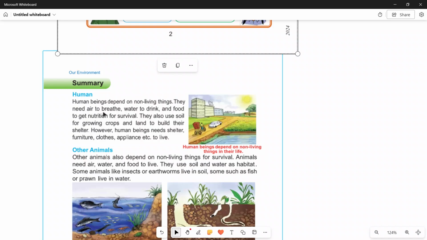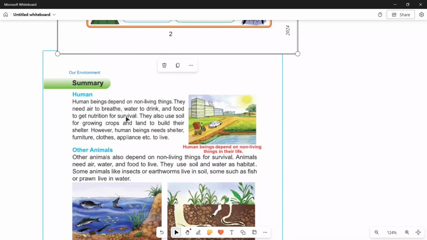They need air to breathe. Without breath, those who have life cannot live. They need water to drink. Without water, they cannot live, because water gives nutrition and food.